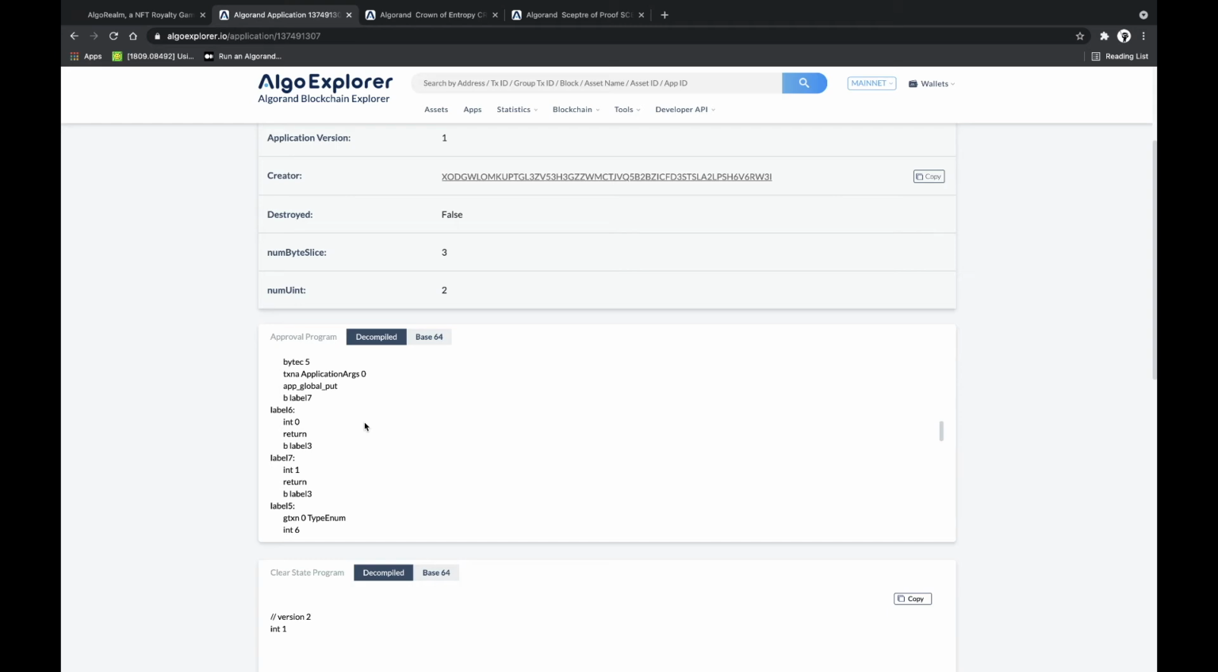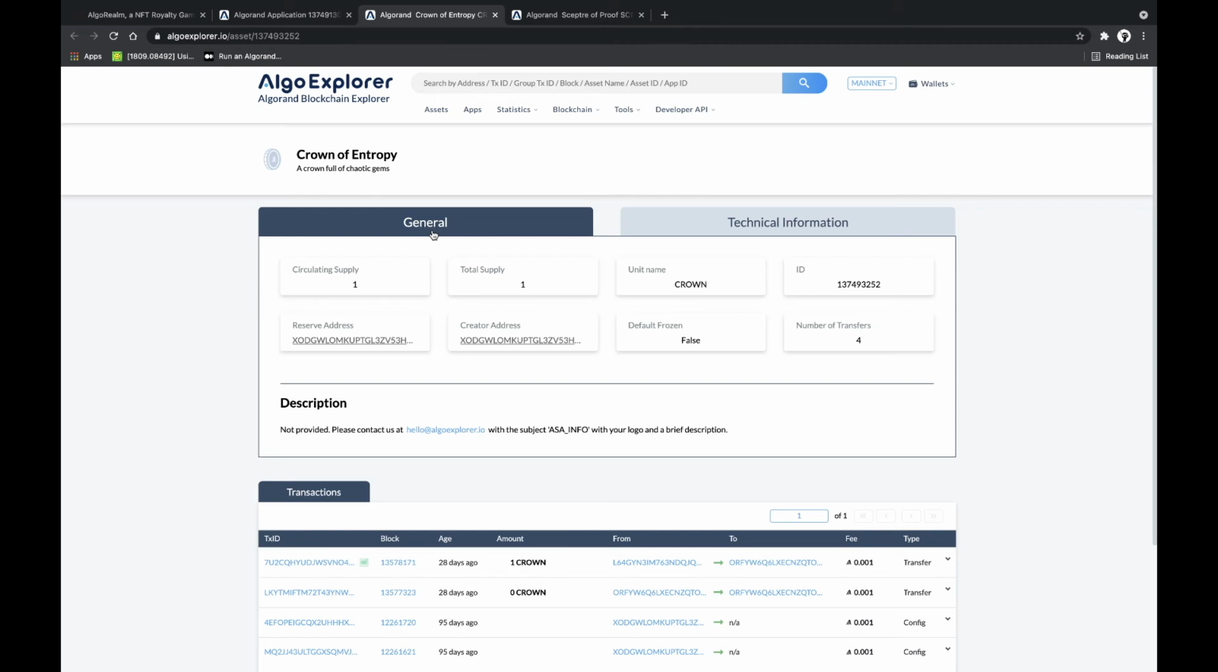Now, in the AlgoRealm game, there are a couple of assets. One is known as the Crown of Entropy, which is described as a crown full of chaotic gems. It is an asset that has a total supply of one, which would qualify it as a non-fungible token, an NFT. There's also the Scepter of Proof, which is a scepter full of cryptic gems. This is also another NFT, as its total supply is one.